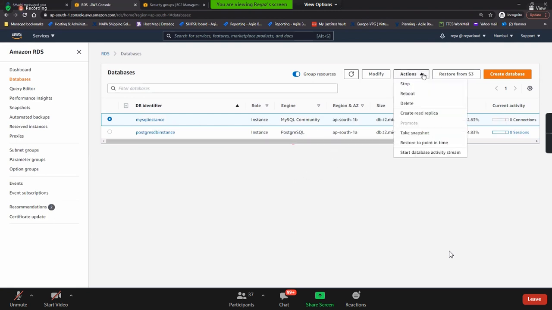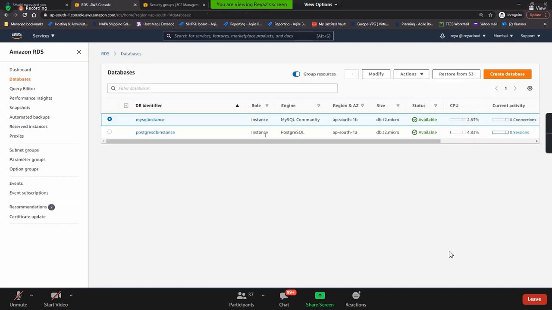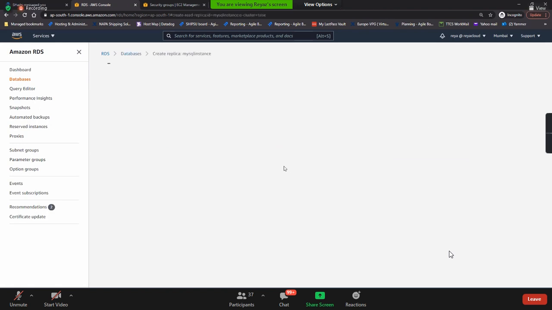I want to create a read replica. See, create read replica. If you click on create read replica, before creating it, I'll show you one thing. What is the role here? Primary instance. This is called the primary instance. I'm going and creating a read replica. See what options it shows. It shows the same thing that we have discussed.